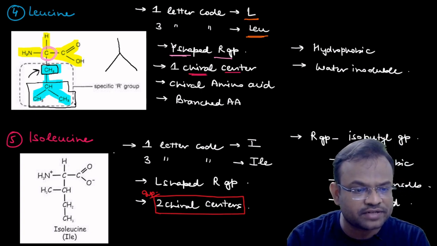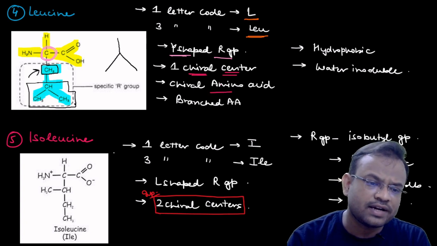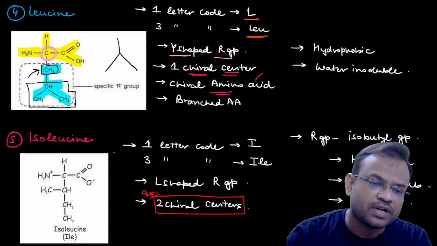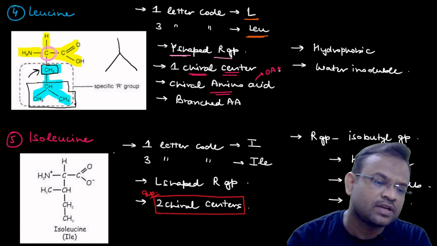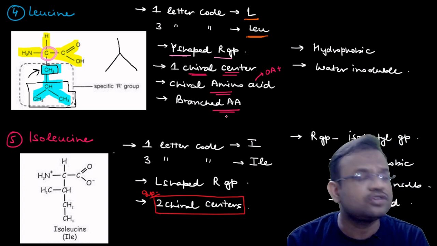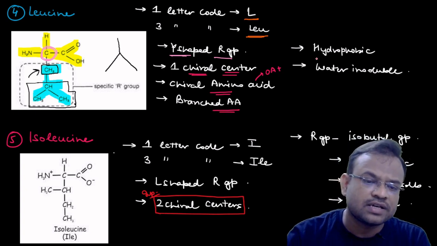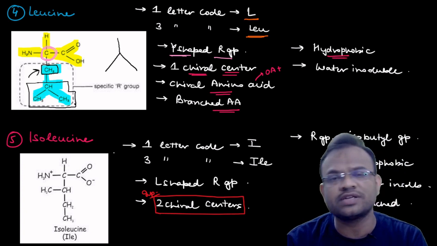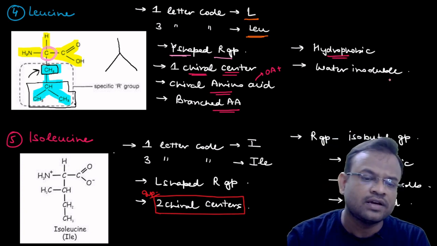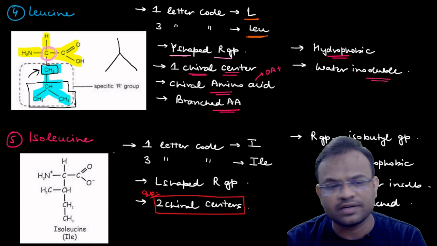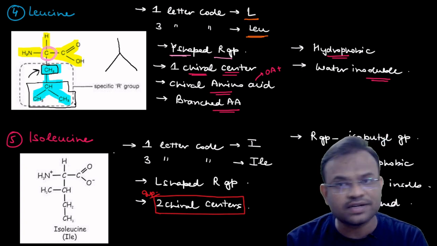So one chiral center. This is a chiral amino acid. Therefore, optical activity should be present. Next, it is a branched amino acid. You can see the branching over here. Next, it is a hydrophobic amino acid because again carbon and hydrogen are present. It is a water insoluble amino acid, clear cut, right? Because again it is hydrophobic.